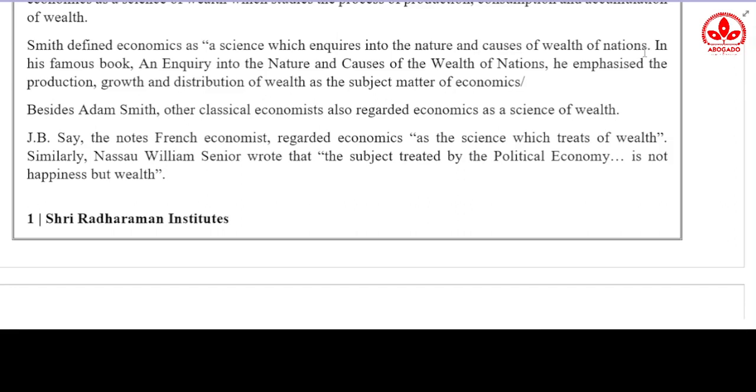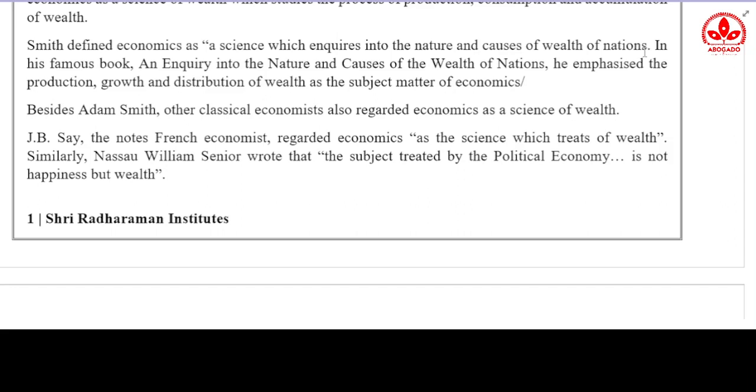So the first and foremost definition was given by Adam Smith, and his main focus was on the wealth definition. He considered that the main study or focal point of economics is wealth. How much wealth a country can acquire, or how much wealth a country has.